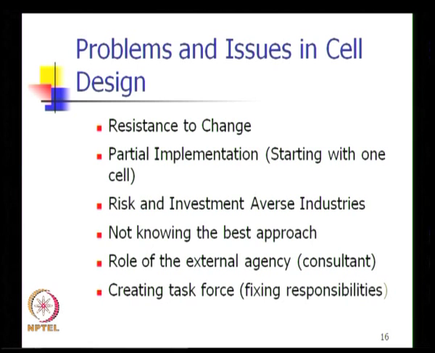Now, what are the other issues when an organization moves or converts to cellular manufacturing? The first one that happens with any change technique or change management initiative is resistance to change. People are always used to the way things function and people are hesitant and reluctant to make changes. So, the first thing that every company has to do is to overcome this resistance to change.